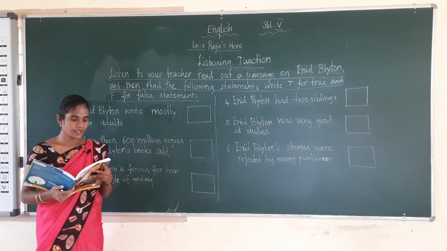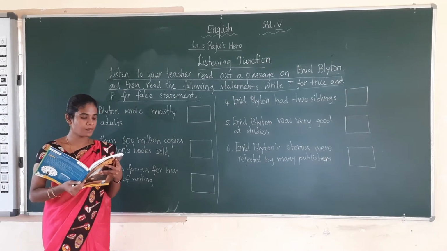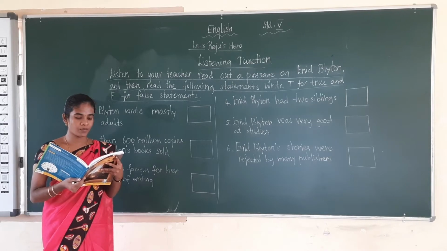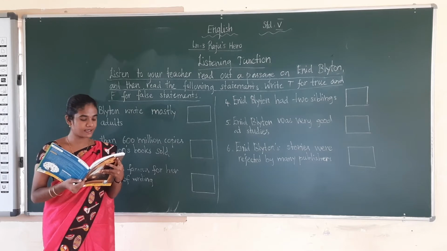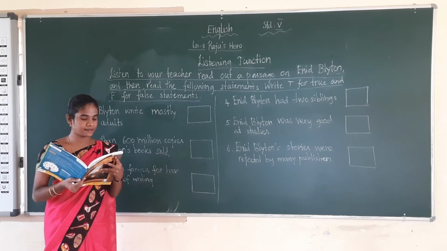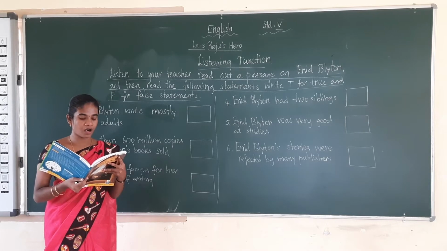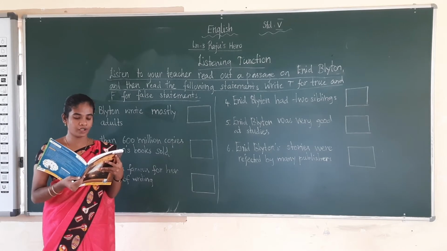Enid Blyton. Enid Blyton was a children's writer. Her books have been among the world's bestsellers since 1930. More than 600 million copies of her books sold worldwide.